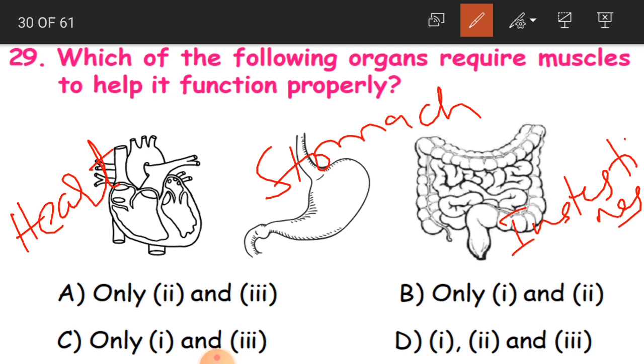A option is only 2 and 3. If you say this is the first organ, this is the second organ, and this is the third organ, then only 2 and 3 is only stomach and intestine. B is only 1 and 2, only heart and stomach. C is only 1 and 3, only heart and intestines. D is only 1, 2 and 3, that is all 3. So the correct option is the third one, that is all 3. All 3 organs require muscles to help it function properly.